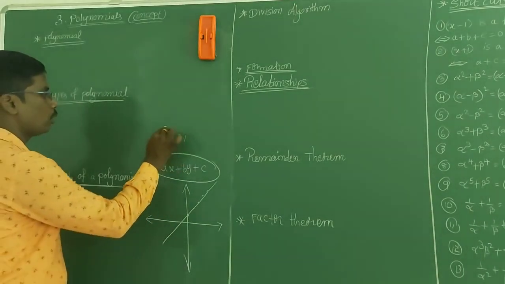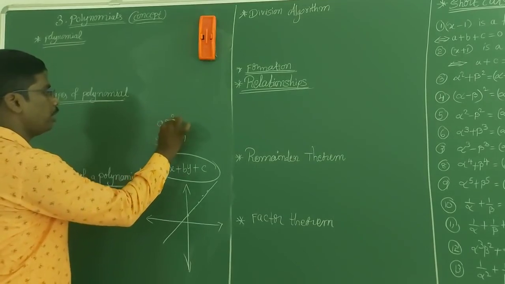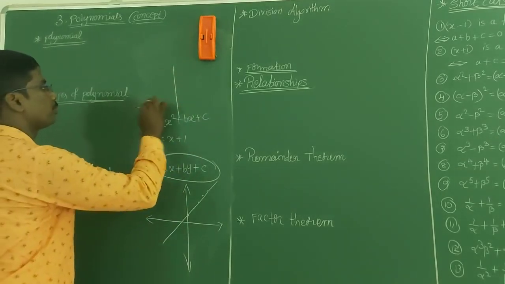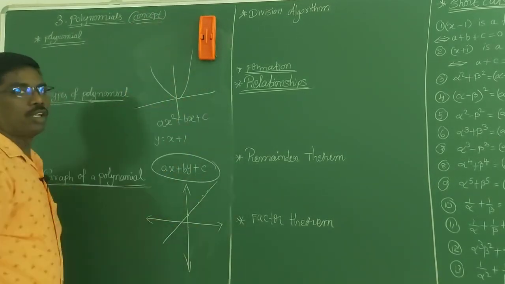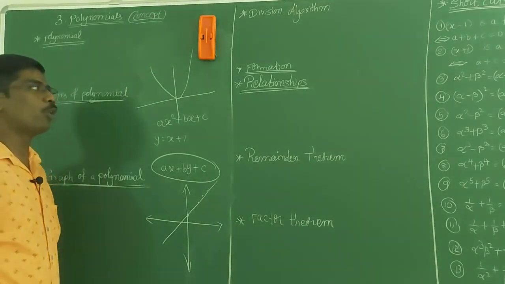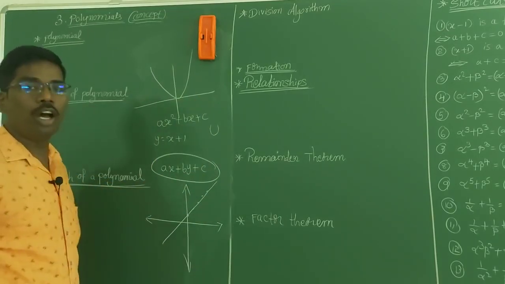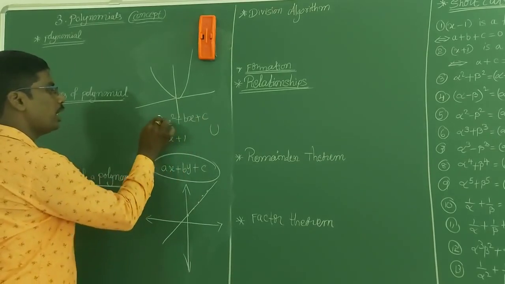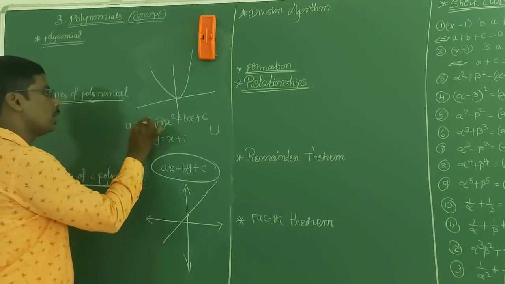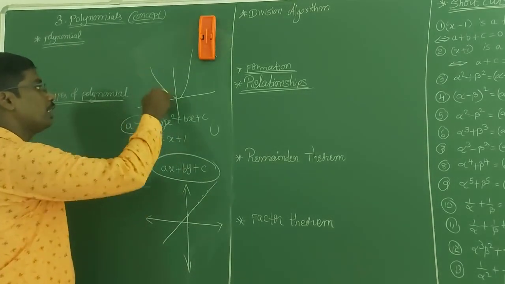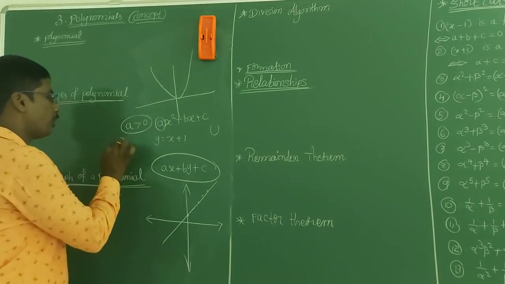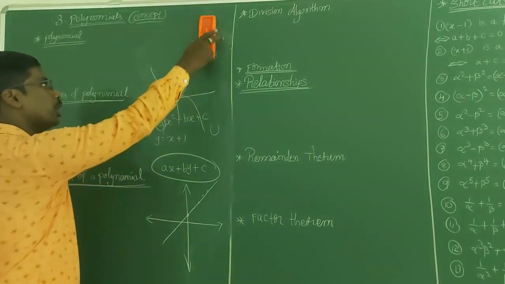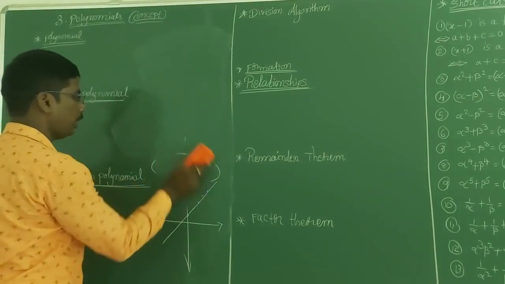Now I will take a quadratic polynomial, ax square plus bx plus c. If you take a quadratic polynomial, then you will get the graph of a parabola, that is a U-shape diagram or parabola. In this ax square plus bx plus c, if the coefficient of x square, a, is greater than 0, then the graph opens upwards. If a is less than 0, then the graph opens downwards. These are very important things we have to learn. Now I will explain. See here.